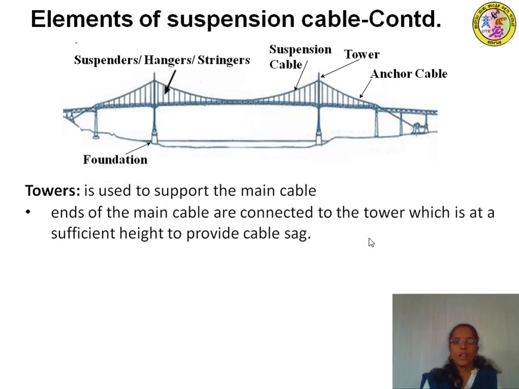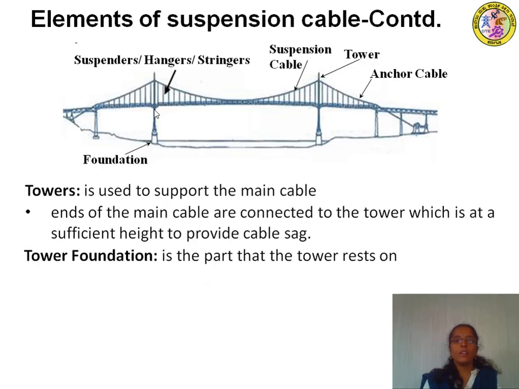Next is the foundation. As the tower has to rest on the ground through the foundation, the foundation is the part where the tower rests. It is the part of the structure which is supported to hold the towers.